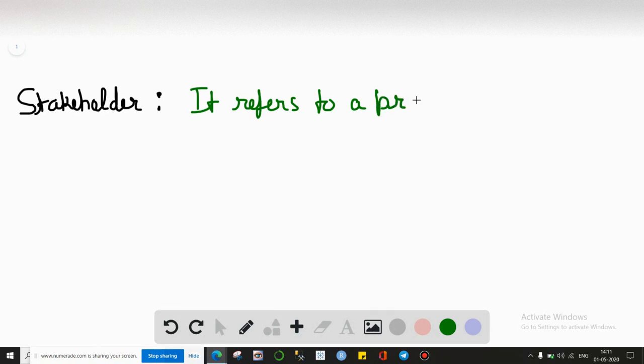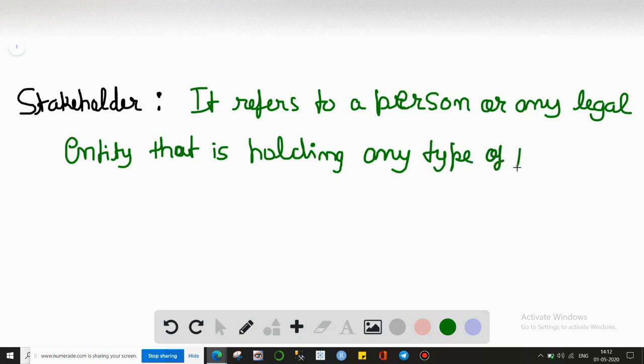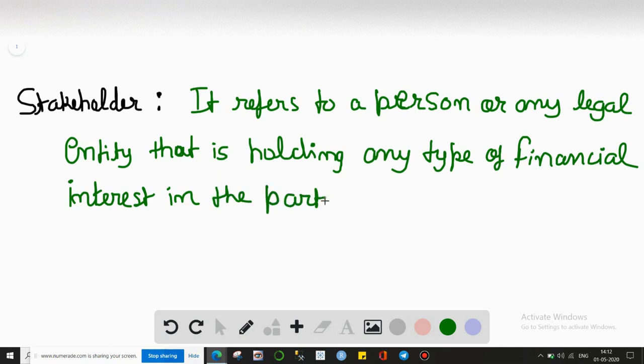It refers to a person or any legal entity that is holding any type of financial interest in the particular business entity.